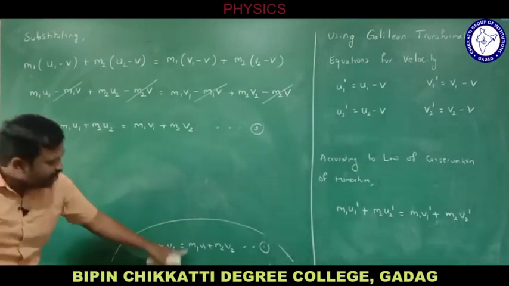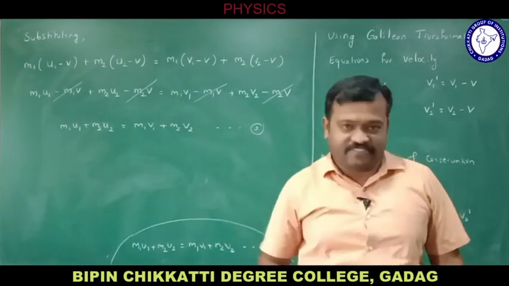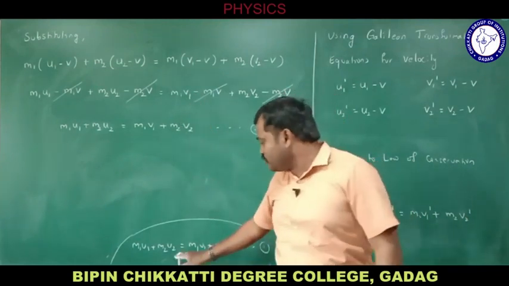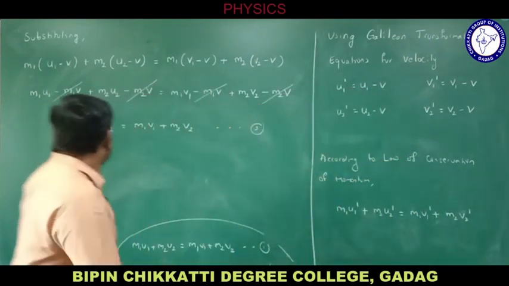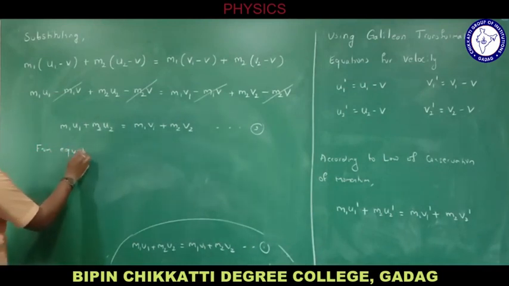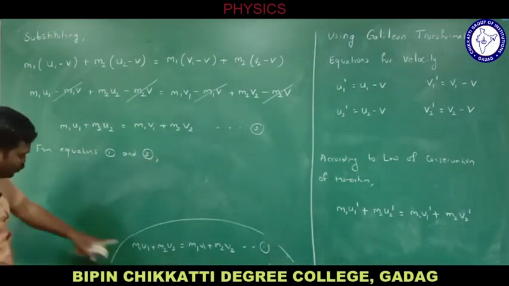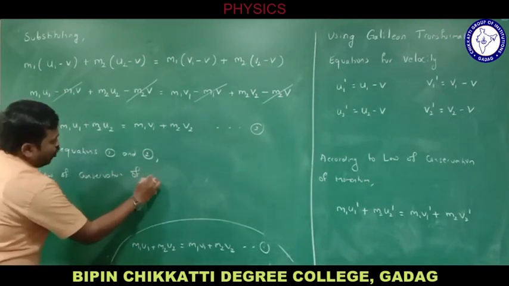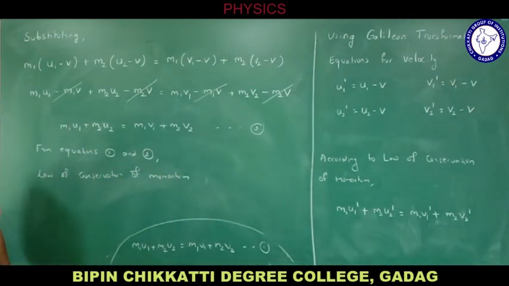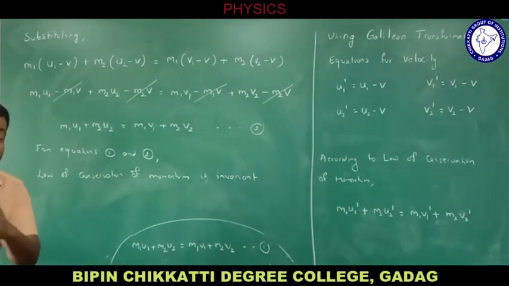Now I'll compare equation 1 and equation 2. Are they the same? Yes, they are the same. This means the law of conservation of momentum is the same for both frames of reference. Equation 2 I took for frame of reference S dash, and equation 1 is for frame of reference S. By using the Galilean transformation equations, I proved that these two equations are the same. So from equations 1 and 2, the law of conservation of momentum is invariant.